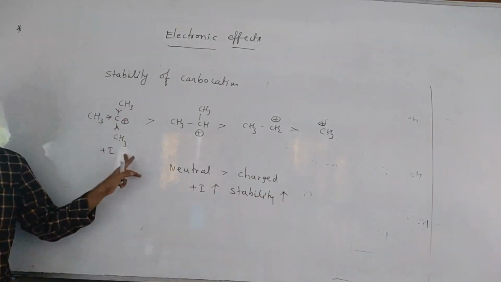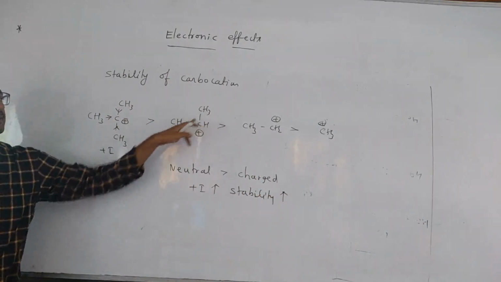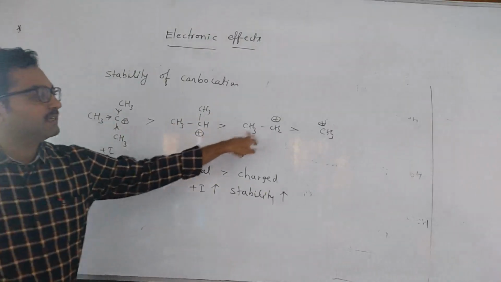So here 3 plus I effect groups are there. Here only 2 are there, methyl, methyl, these are 2. Here only 1 is there, and here nothing is there.